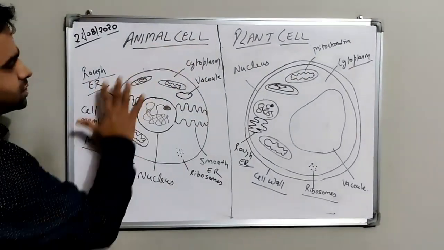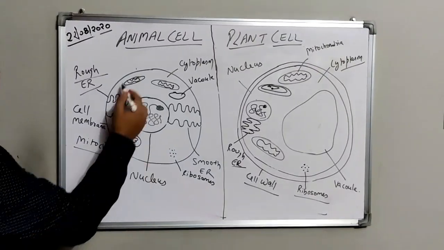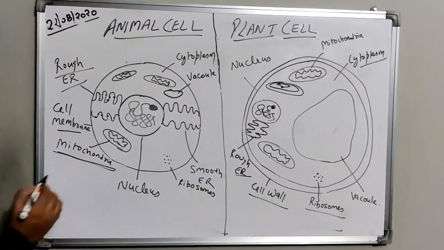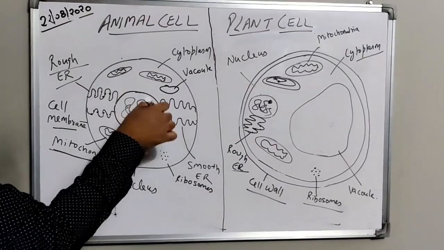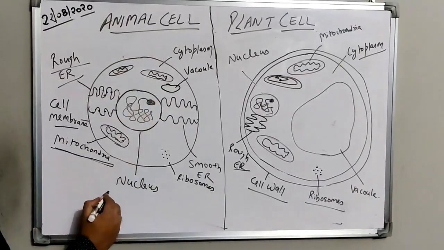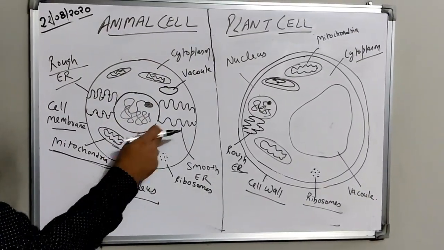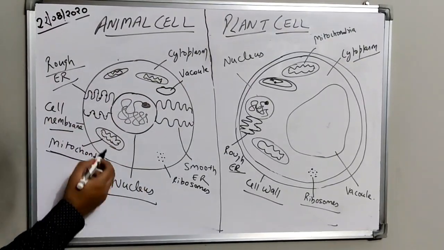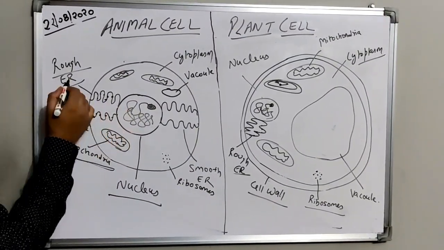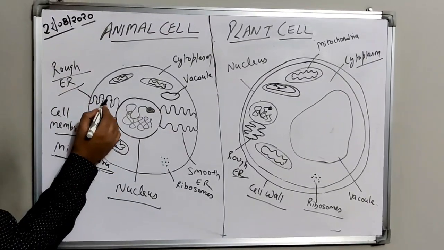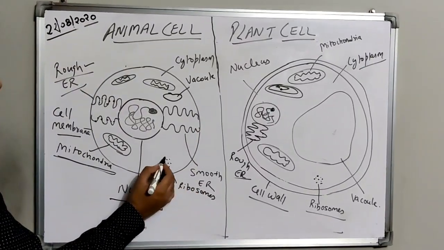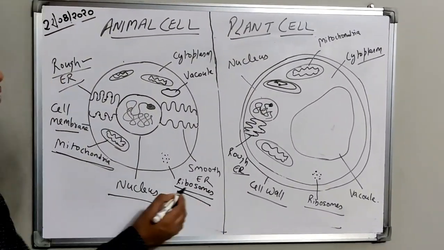So students, this is the structure of animal cell. We have this boundary, the cell membrane. We have just discussed mitochondria, which are known as the powerhouse of the cell, and we have already studied that the nucleus is present in the center in case of animal cell. So if the nucleus is present in the center, that means it is an animal cell. And we have mitochondria, we have cell membrane, and this network-like structure known as endoplasmic reticulum. Ribosomes attached to it make it rough. Without ribosomes it is smooth. And small dot-like structures are known as ribosomes.